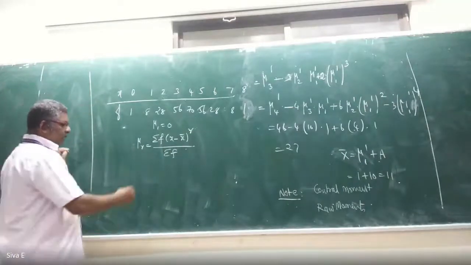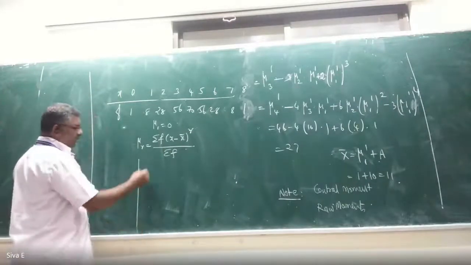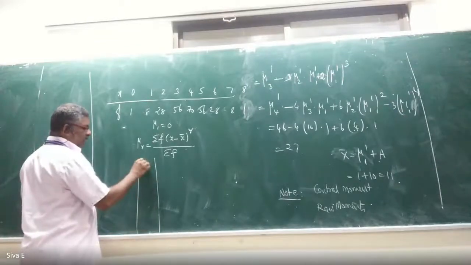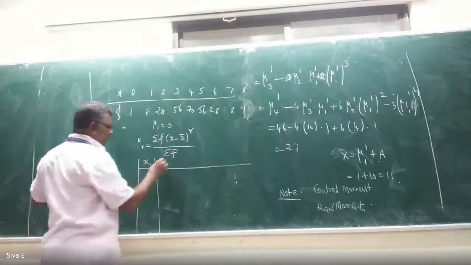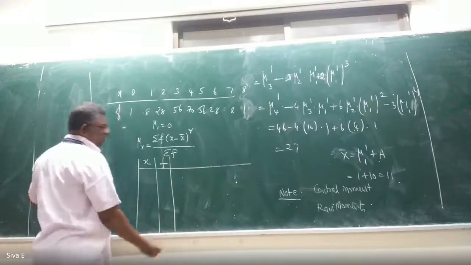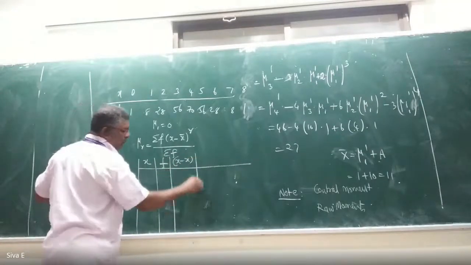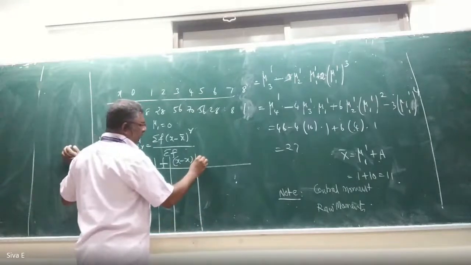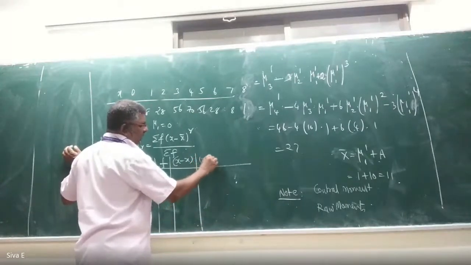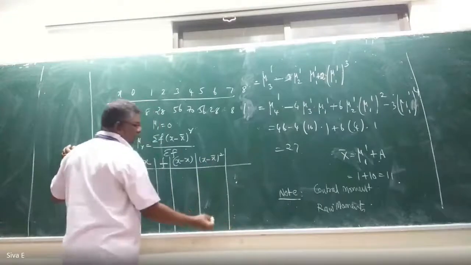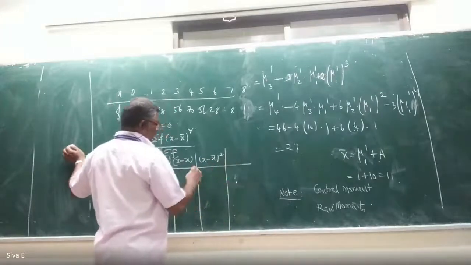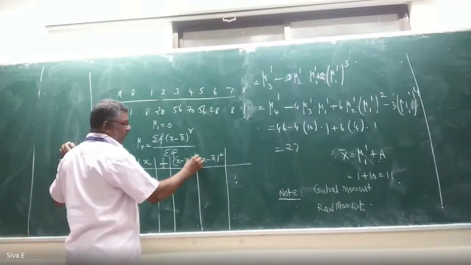So what are the values you have to write? First one x, second one f, third one is x minus x bar, fourth one is x minus x bar whole square. You have to multiply, no? Directly we can write that.